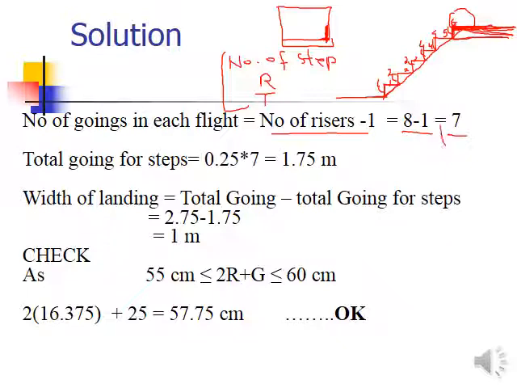Why are we interested in the number of the treads in one flight? Because the total dimension we want to determine is from here to here. This will be the dimension that is actually the total going for the steps in one flight. Same for the other flight, because we have provided the same number of steps. If the number of steps you have proportioned and designed differently for the different flights, then you have to calculate the total going for the steps separately.